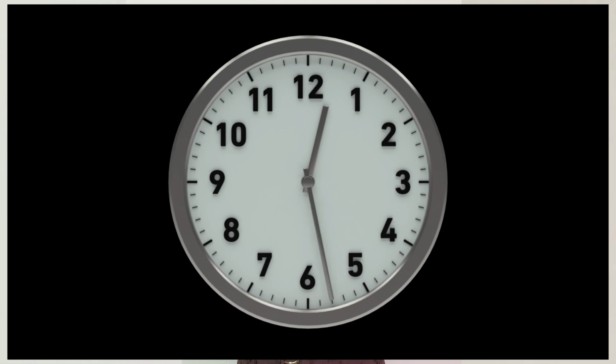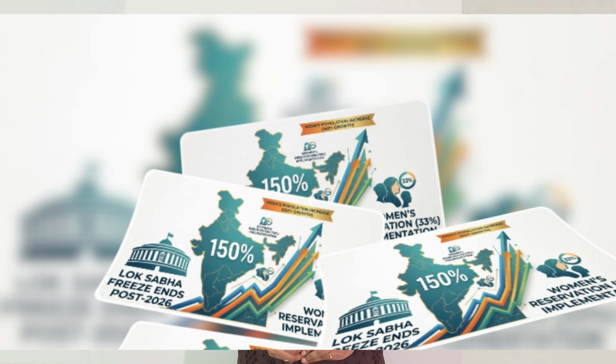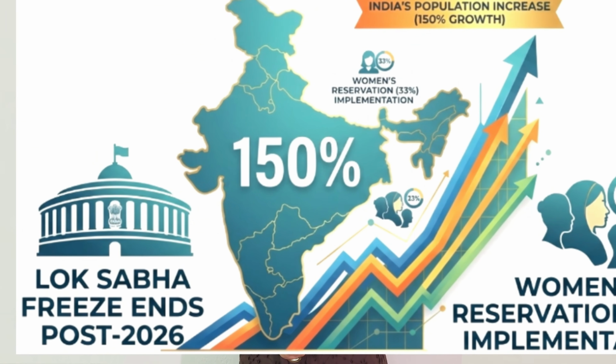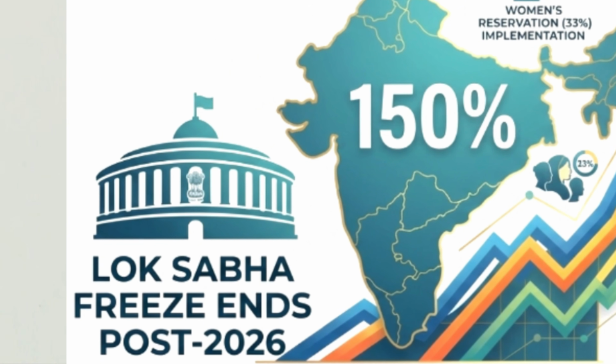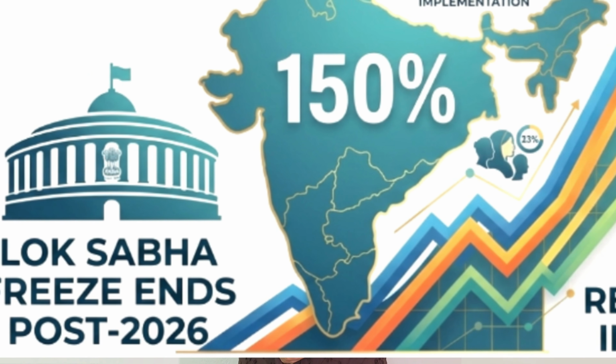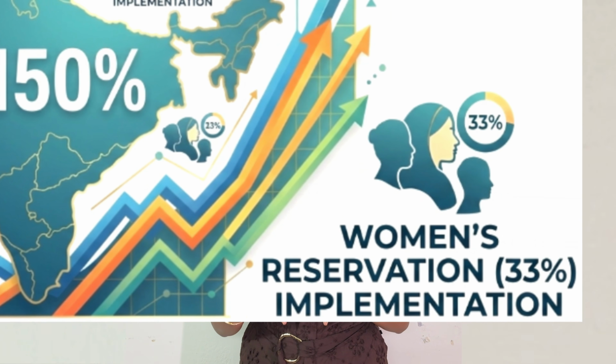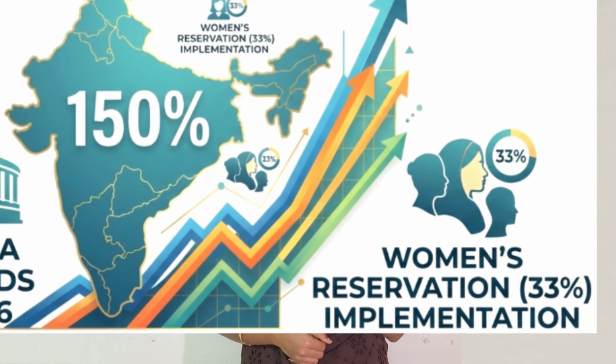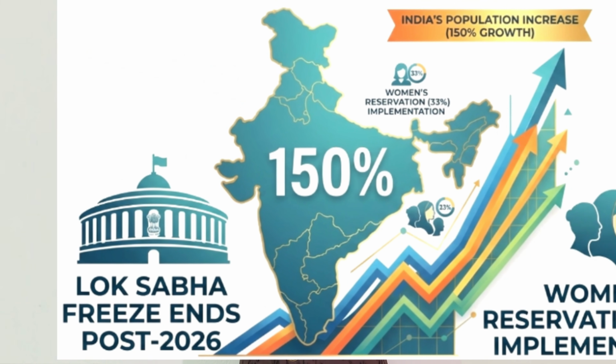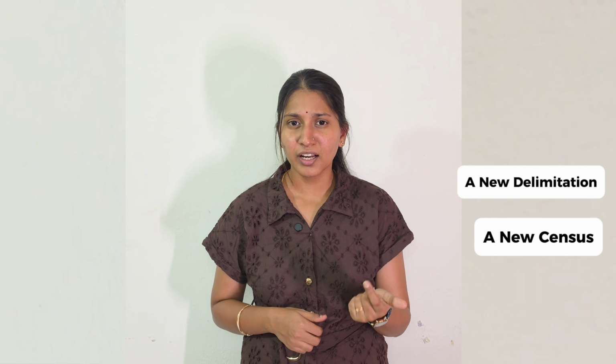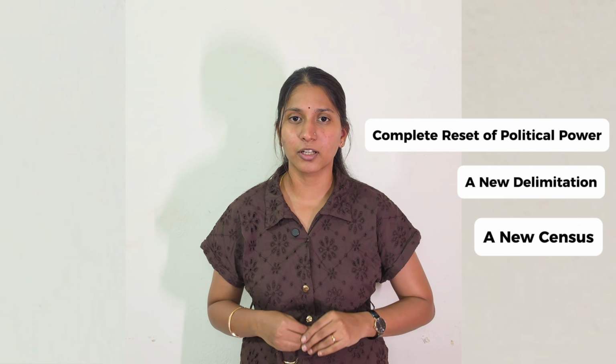And now the clock is ticking. After 2026, the Lok Sabha seat freeze ends, the women's reservation needs to be implemented, and most importantly, India's population rose by 150% from 1971, which needs quicker action. Now, all of this means a new census, a new delimitation, and a complete reset of political power.